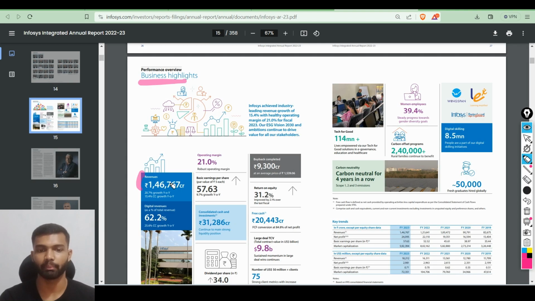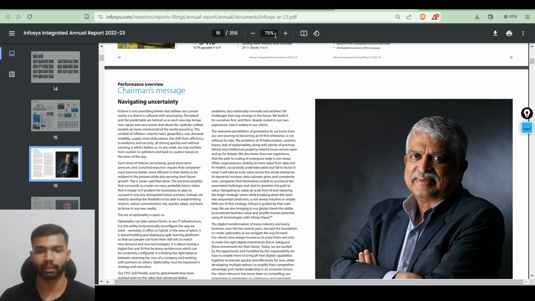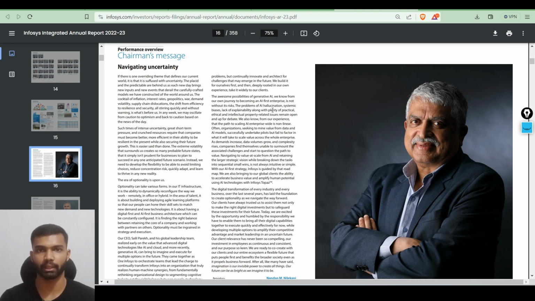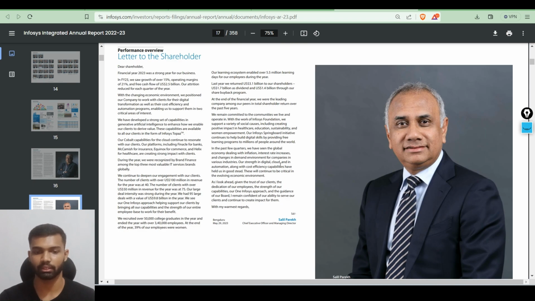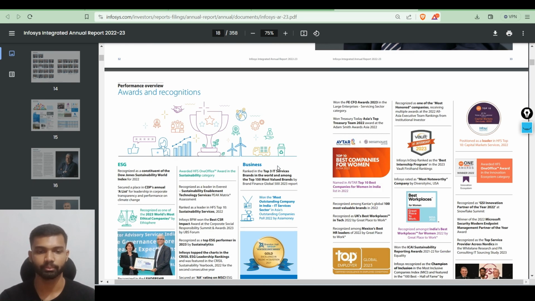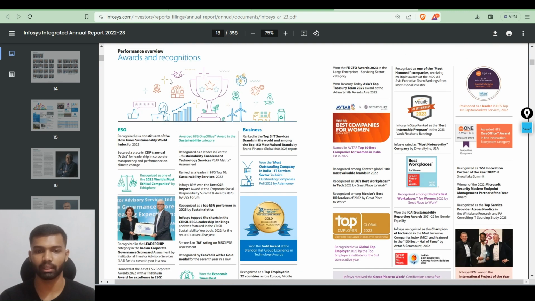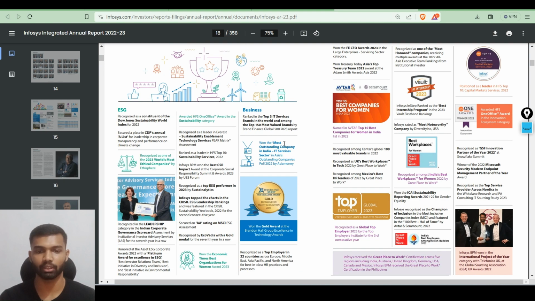In the business highlights, they have mentioned how much revenue they have made, how much cash they have, how much free cash they have, and how many shares they are going to buy back from the shareholders. And in the very next page, they have given the chairman's message. That is what the chairman is thinking about the company, and what all he wants to share with the shareholders about the business. Next to that, there is a letter to the shareholders by the management as well. And they have also mentioned what awards and recognition the company has.